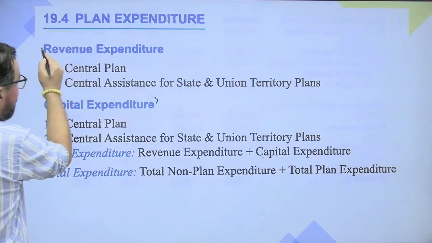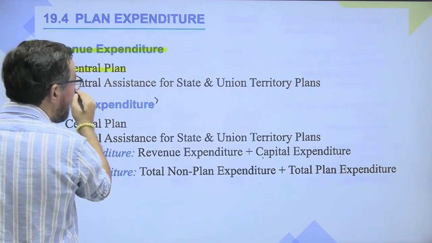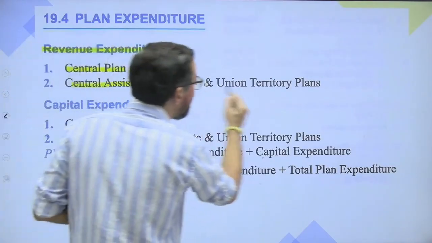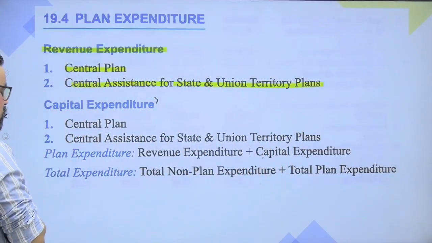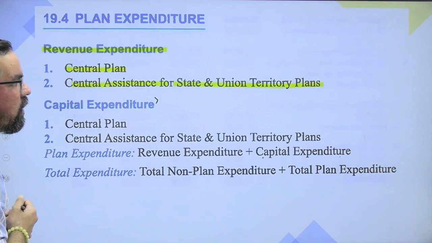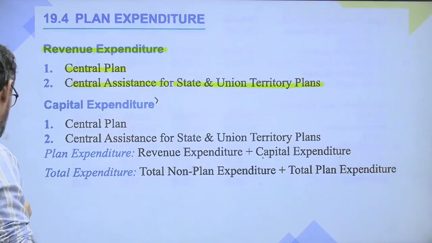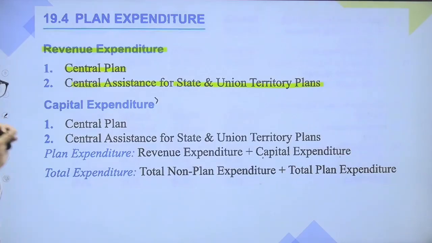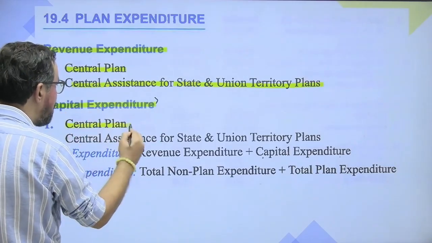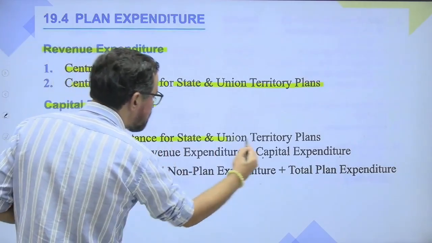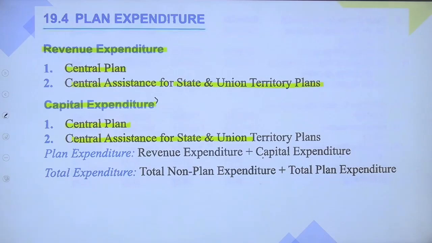So revenue expenditure, central plan and central assistance for state and union territories, under the planning commission. Okay, capital expenditure, which is central plan and central assistance for state and union territories plan.